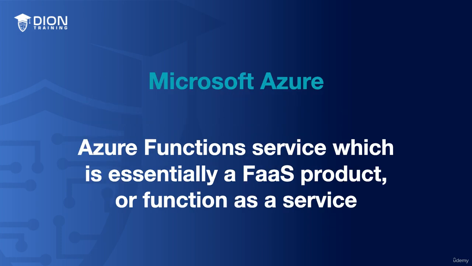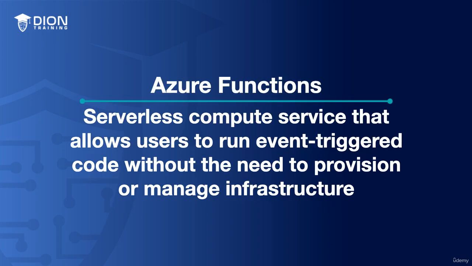Now, if we look at Microsoft Azure, on the other hand, they have an example of anything as a service called Azure Functions. Now, Azure Functions is essentially what we refer to as a function as a service or FaaS product line. Azure Functions are a serverless compute service that are going to allow users to run event-triggered code without the need to provision or manage infrastructure. This service allows customers to focus on the development of code and not worry about the underlying architecture. Additionally, Azure Functions integrate with other Azure services such as the Azure Event Grid and the Azure Cosmos DB, making it really easy to build and manage a complete application stack.